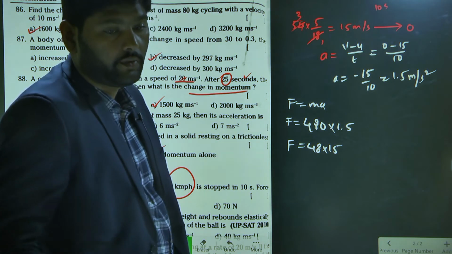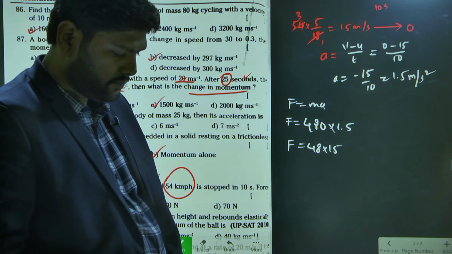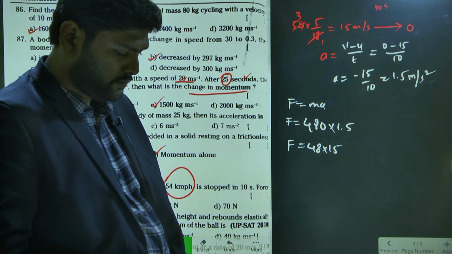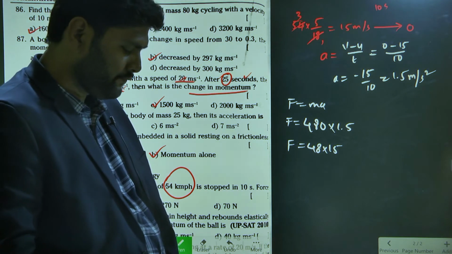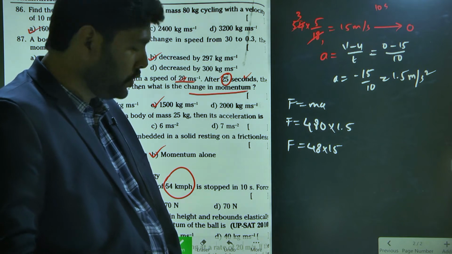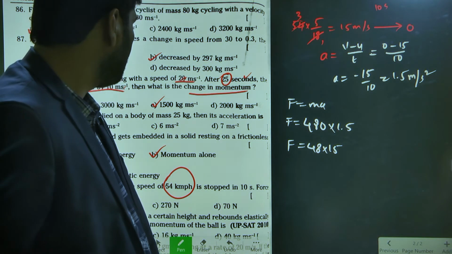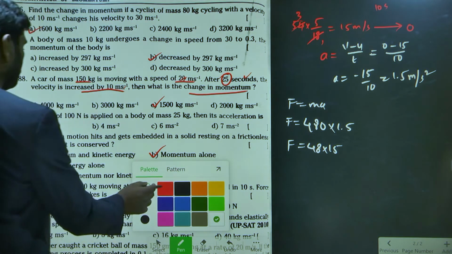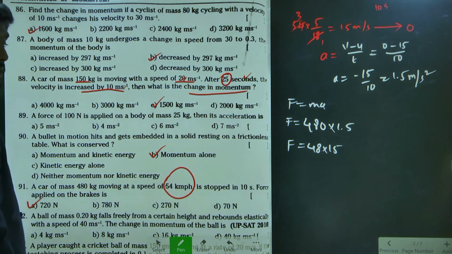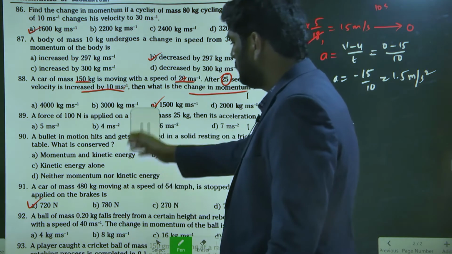48 into 15. What is the value of 48 into 15? 720, not 750. 720 is the answer. Now do other problems.